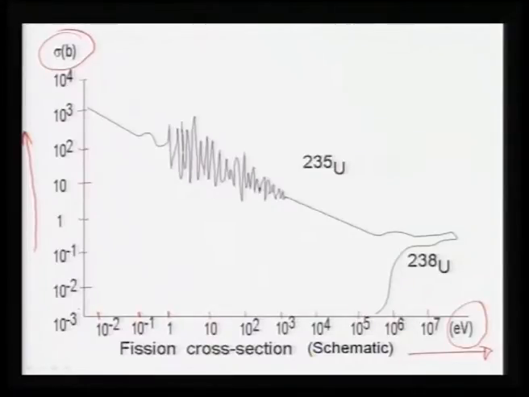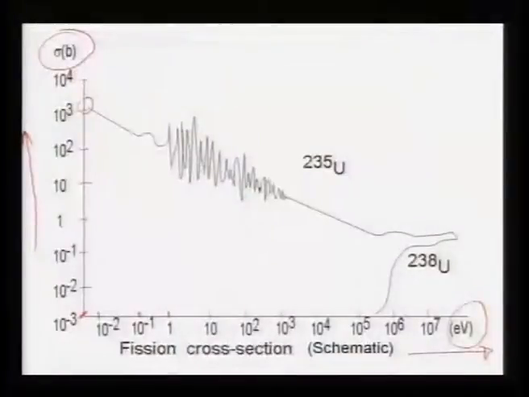At almost 0 energy, 10 to the power minus 3 electron volts, the origin in this drawing, the cross section is about 1000 barn. By any standard, this is a very high cross section, and as you increase the energy of the neutron, this cross section decreases.